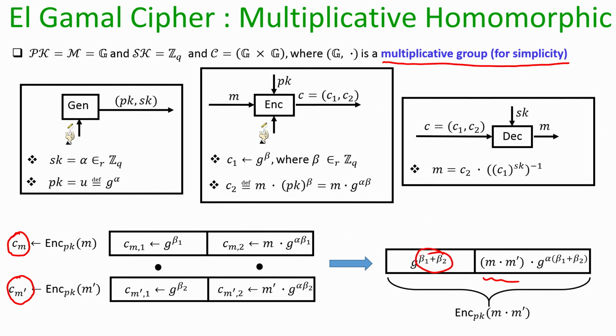And that is why I say that my Elgamal encryption process is multiplicative homomorphic. The reason it is multiplicative homomorphic is that if I multiply two Elgamal ciphertexts, then even without knowing the underlying plain text, I stress I do not know the underlying plain text and the underlying randomness beta 1 and beta 2 which are used individually, I end up getting an Elgamal ciphertext of a related plain text, namely m times m dash under some unknown randomness, namely beta 1 plus beta 2. So, this is a very interesting property of the Elgamal encryption process.